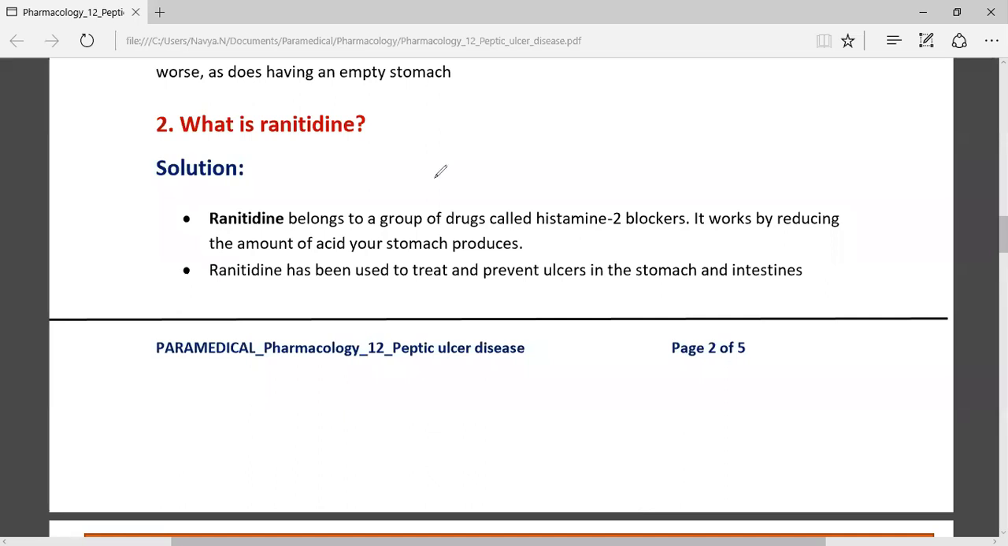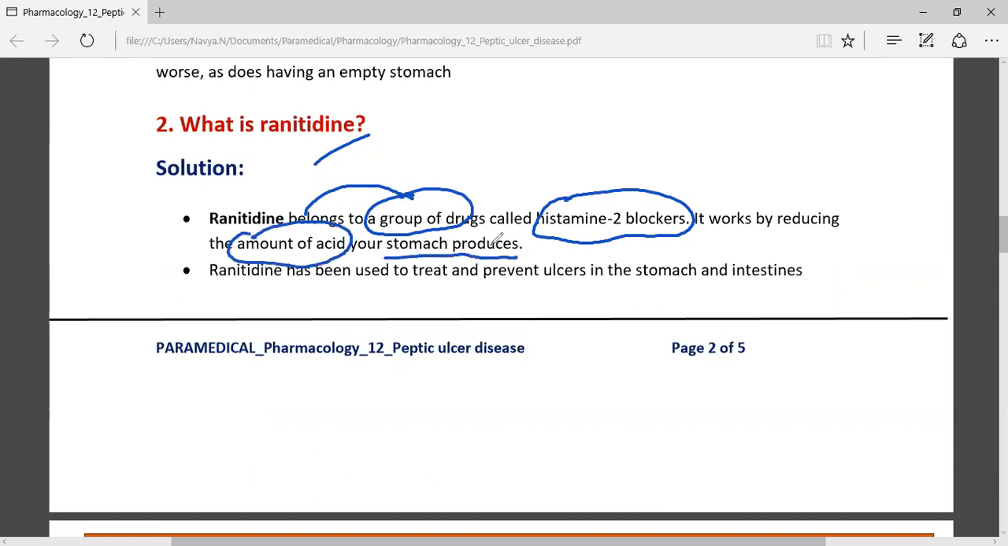And the next class is ranitidine. This ranitidine belongs to the group of drugs called histamine 2 blockers. It works by reducing the amount of acid the stomach produces.